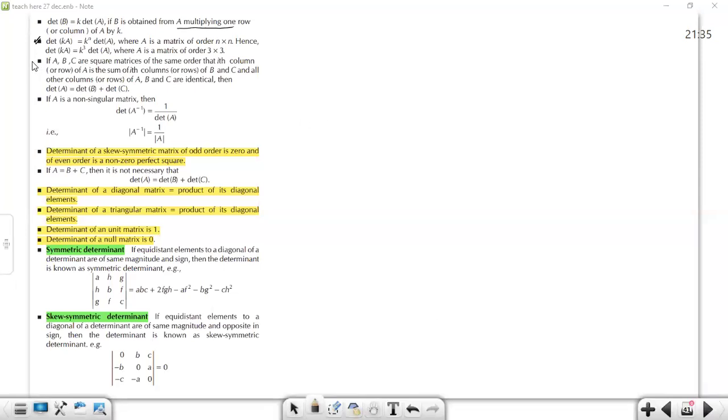The next point says, if A, B, C are square matrices of the same order, and the ith column or row of A is the sum of the corresponding rows of B and C, that is, if determinant A can be expressed as the sum of these two matrices, then their determinants also follow this relation. If A matrix can be expressed as the sum of two matrices, then the sum of the determinants of matrix B and matrix C will equal the parent matrix determinant. This is the point.